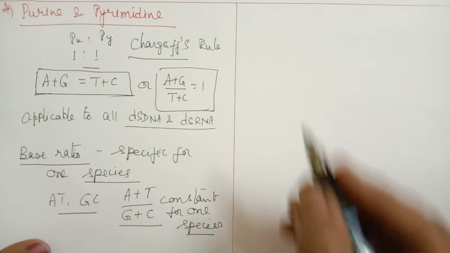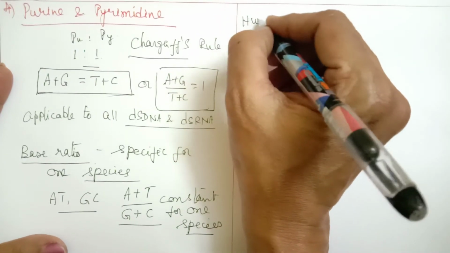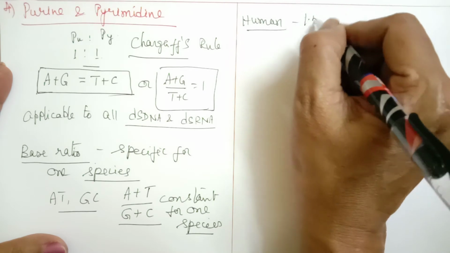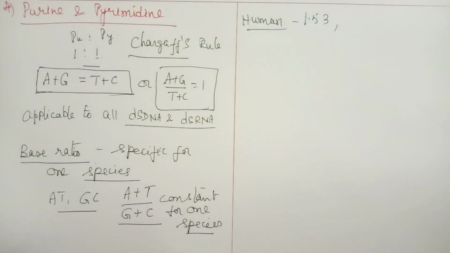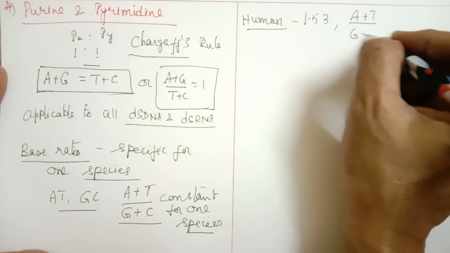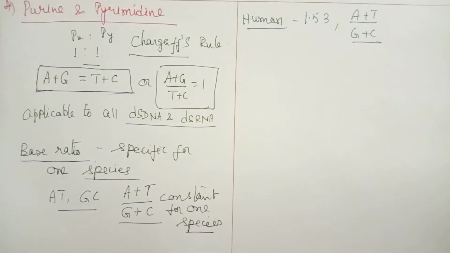In humans, this A plus T by G plus C ratio is about 1.53.